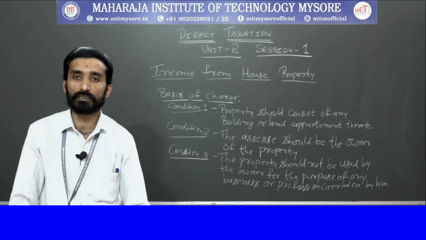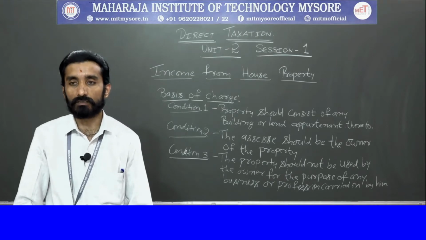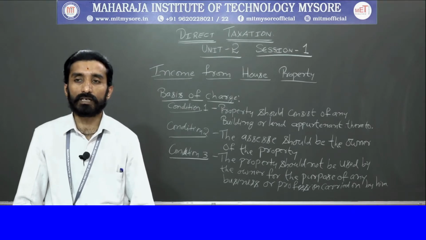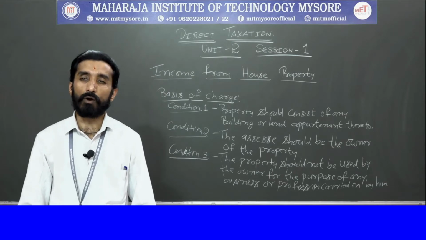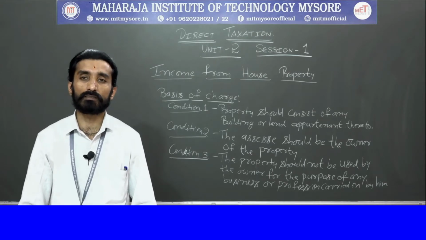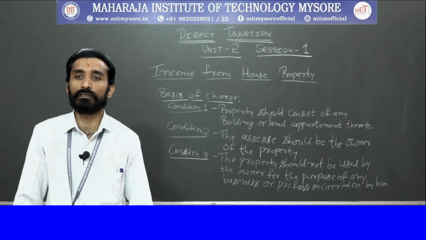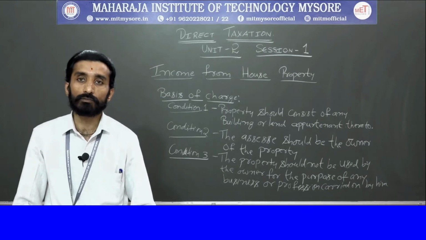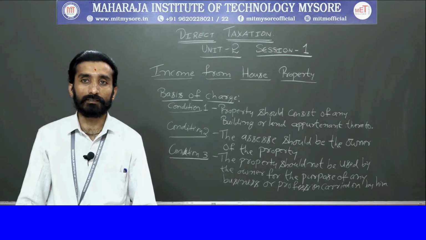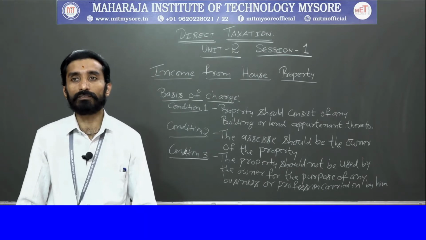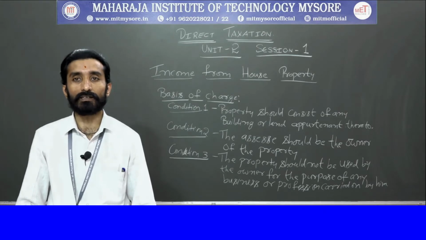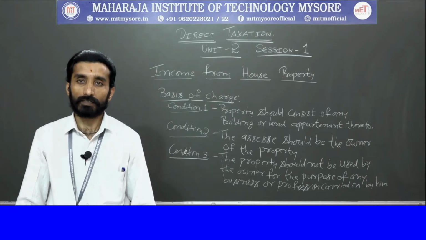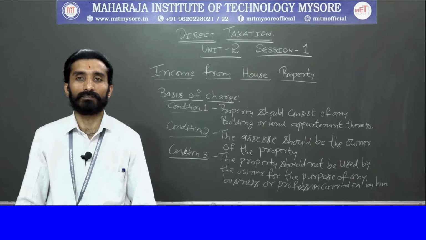So, first and foremost is the basis of charge, right. Before moving on to the basis of charge, we will just understand what income from house property is. All of us know that income from house property means, for example, you will be living in a rented house or you will be collecting rent, right. So, you can understand that either you are paying the rent or you are receiving the rent. If you are receiving the rent, there is some income generated through your house property.